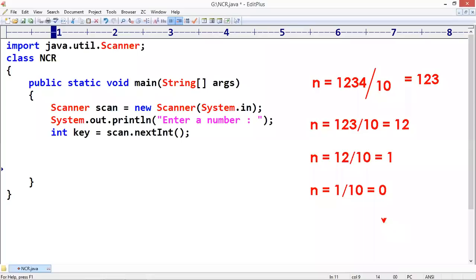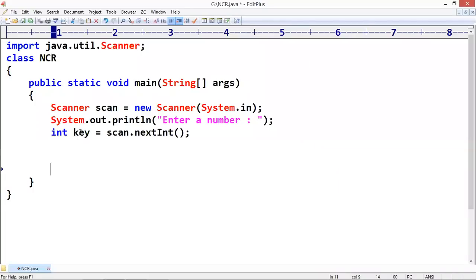Until it is 0, you have to repeat the loop. Until it is not equal to 0, if you repeat the loop, total 4 digits are there. So your loop will repeat exactly 4 times. So that is how you can count how many digits there are. Take that number.